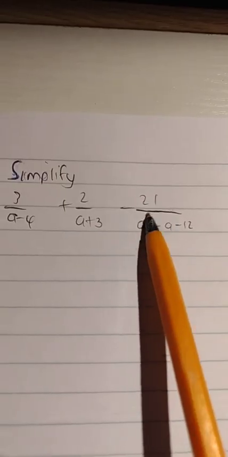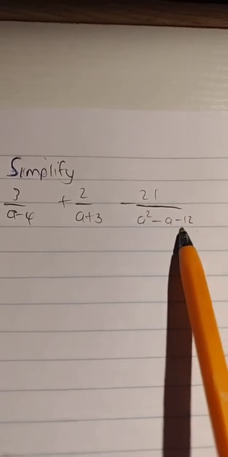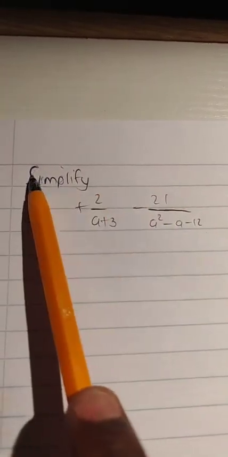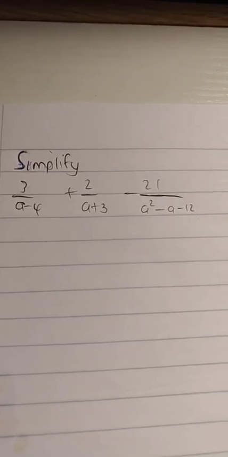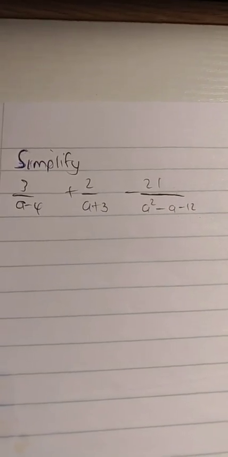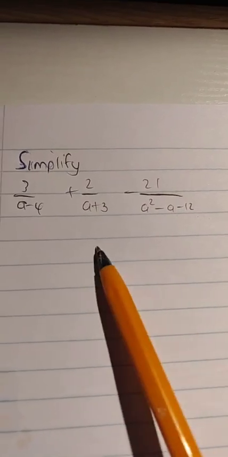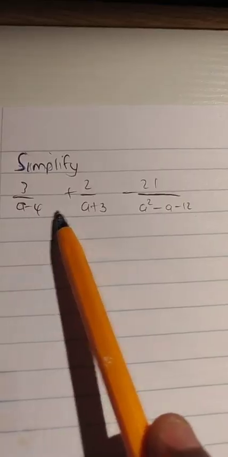So we have 3 over a minus 4 plus 2 over a plus 3 minus 21 over a squared minus a minus 12. Guys, we've done simplification of algebraic fractions, I'm hoping, in our respective schools. There is multiplication, division, addition, subtraction, and all of that type of factorization and simplification of algebraic fractions. So this one here is a question that says we need to simplify.